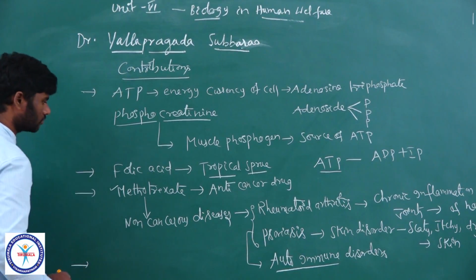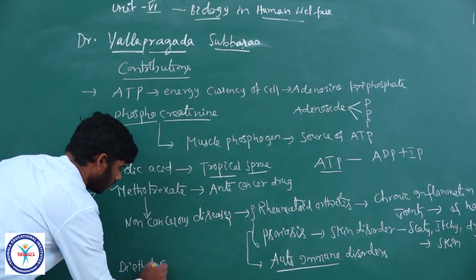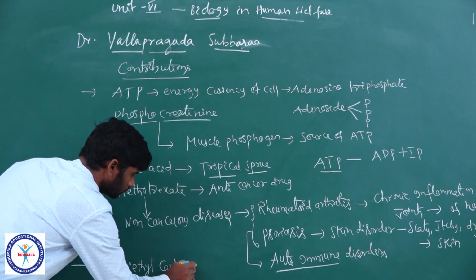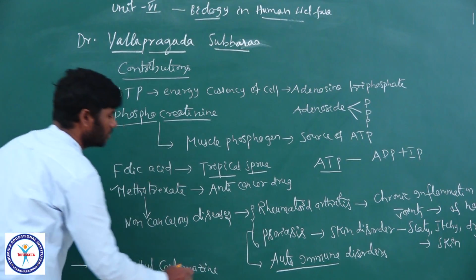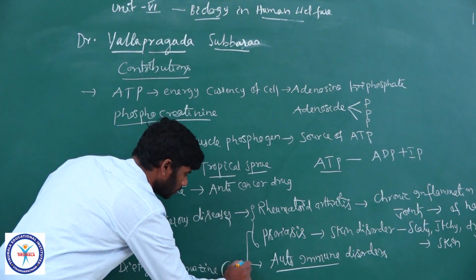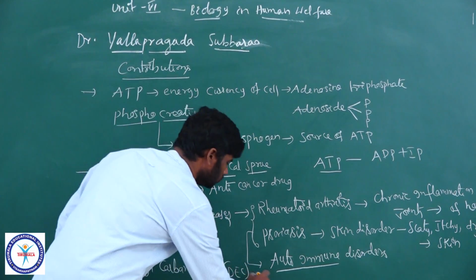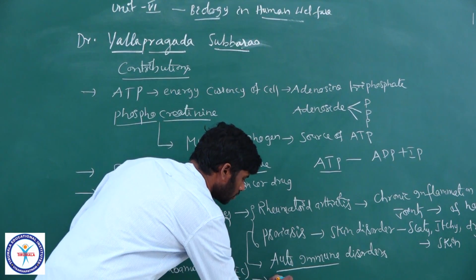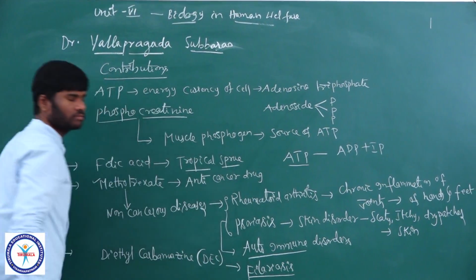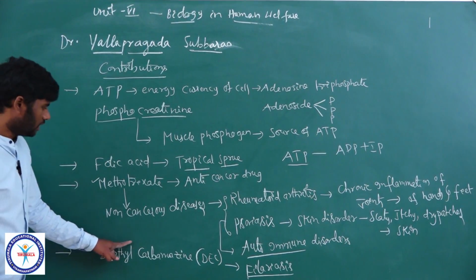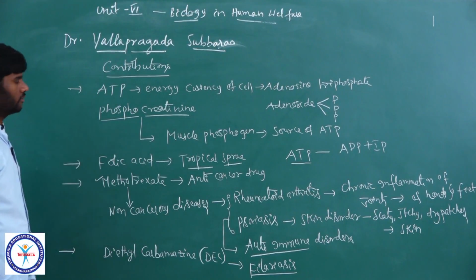Next, diethylcarbamazine, which is abbreviated as DEC. Diethylcarbamazine is a popular drug which is used to cure filariasis, or elephantiasis disease. It is the only effective drug to cure filariasis or elephantiasis.